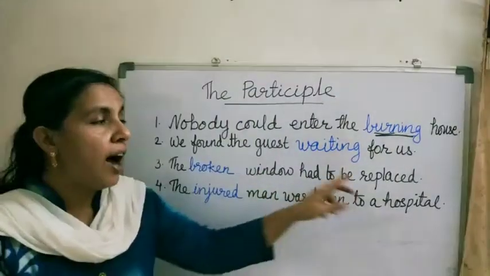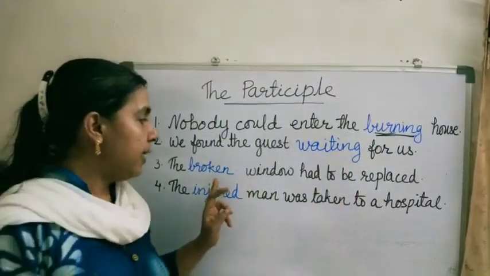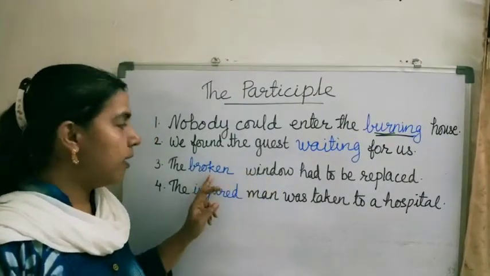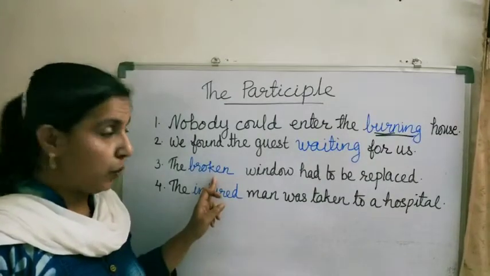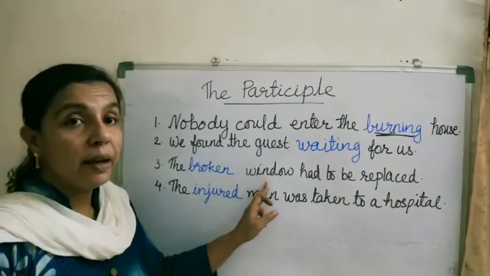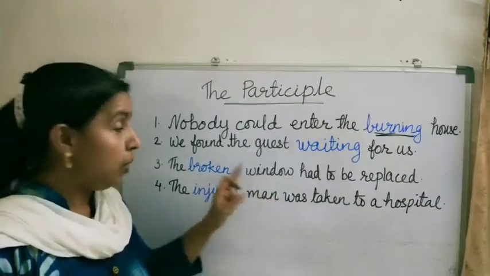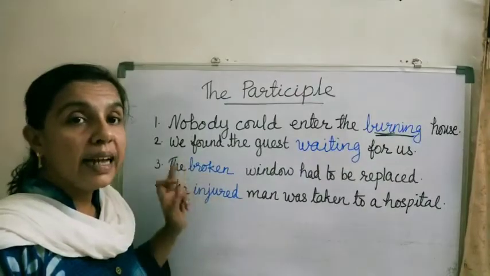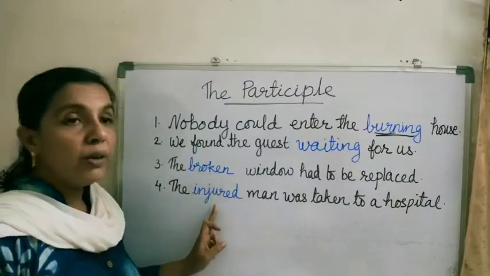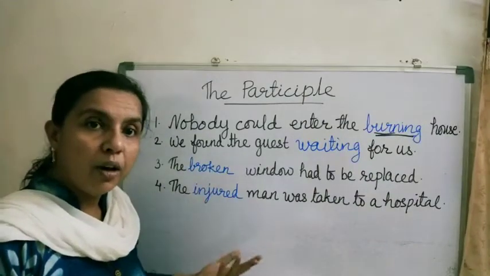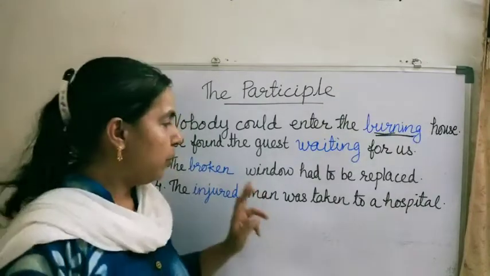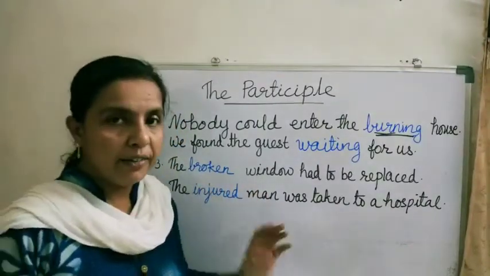The broken window had to be replaced. Here, broken is the participle. Here, the past participle is used, and this broken tells something about the noun window. So, it is a participle. Actually, this broken and injured both are doing the work of an adjective, not the work of a verb. Got it? So these are participles.